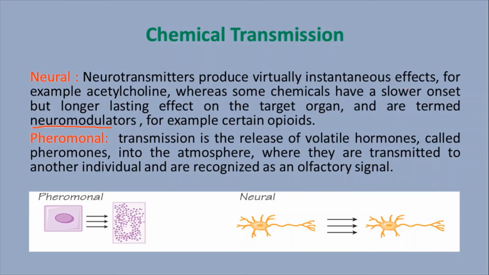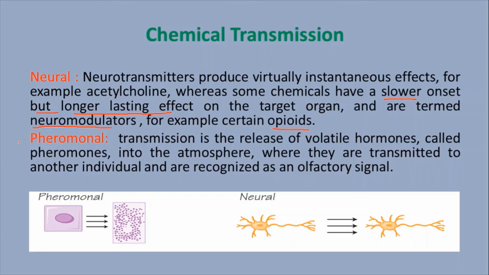How? They have a slower onset time. They are transmitted slowly, but once bound to the receptor, they produce long-lasting effects on the target tissue or organ. This is called neuromodulators. For example, some opiates. Opiates are a type of secondary metabolites which are involved in some kinds of actions.